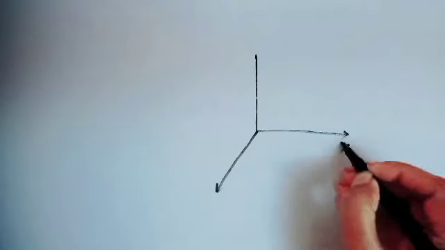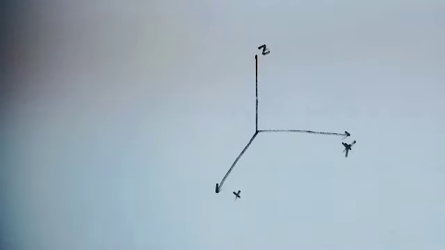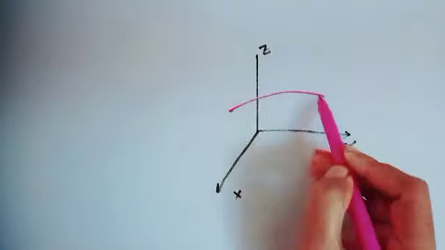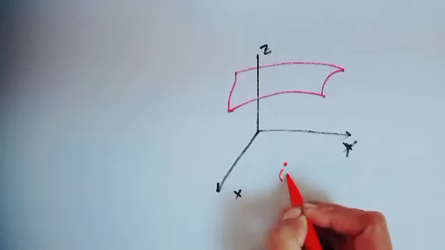Okay, alright. Let's see this limit in two-dimensional space. This is the x-axis, sorry, this is the y-axis, this is x, this is z. Okay, this is a function, and let's consider this point (a,b).